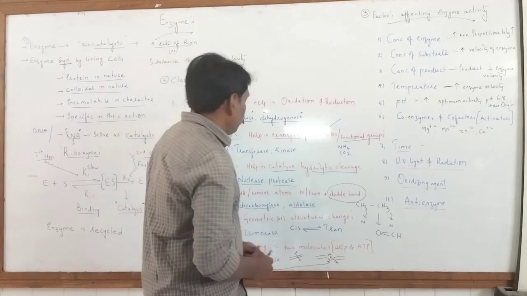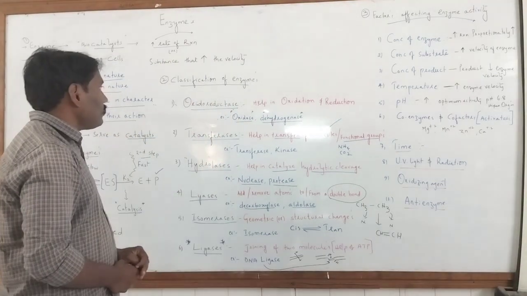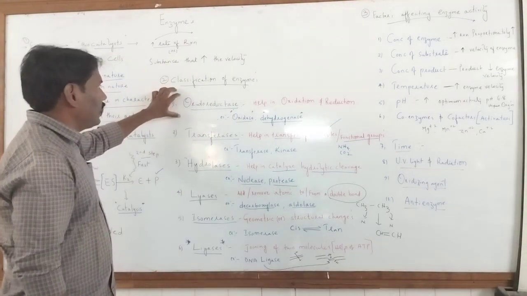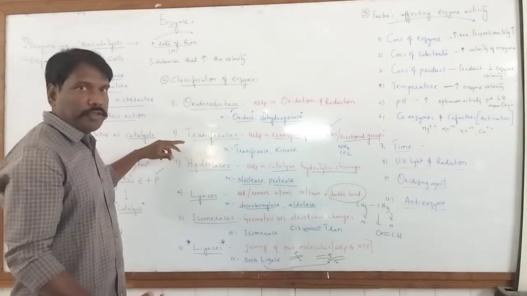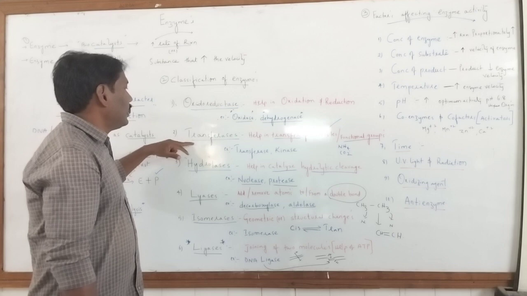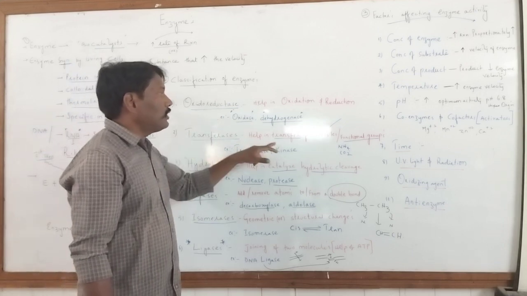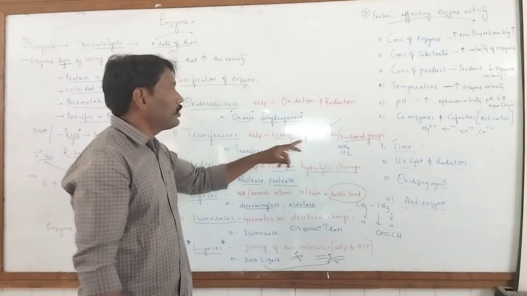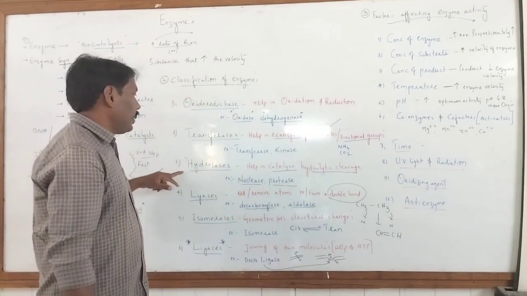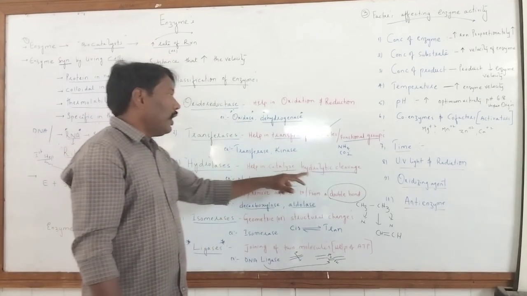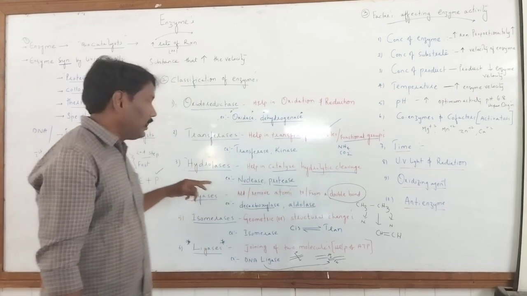So this is the classification of enzymes. The first one is oxidoreductase. It is involved in oxidation as well as reduction reactions, addition or removal of hydrogen. Transferases are those involved in the transfer of a molecule or functional group. Any functional group may be changed. Hydrolases, in the presence of hydrolytic cleavage, change the molecules.